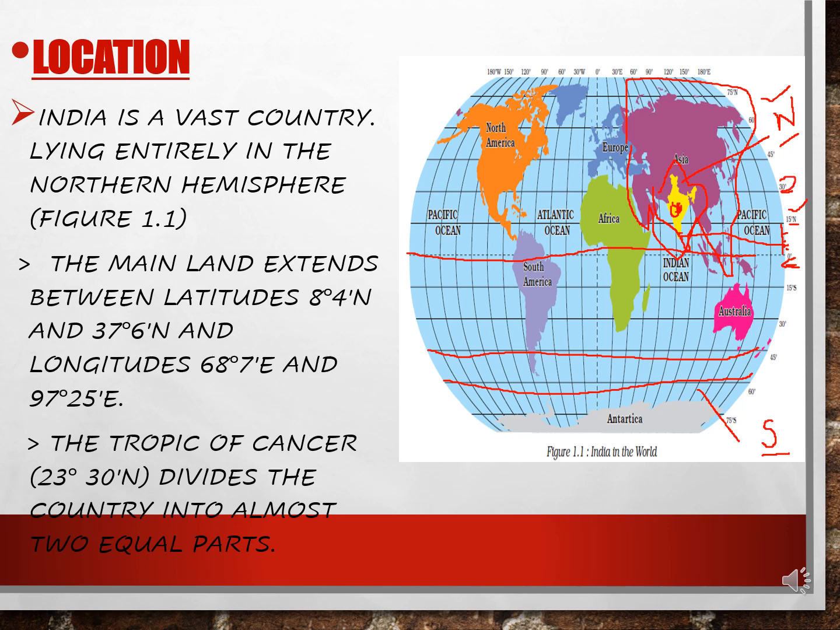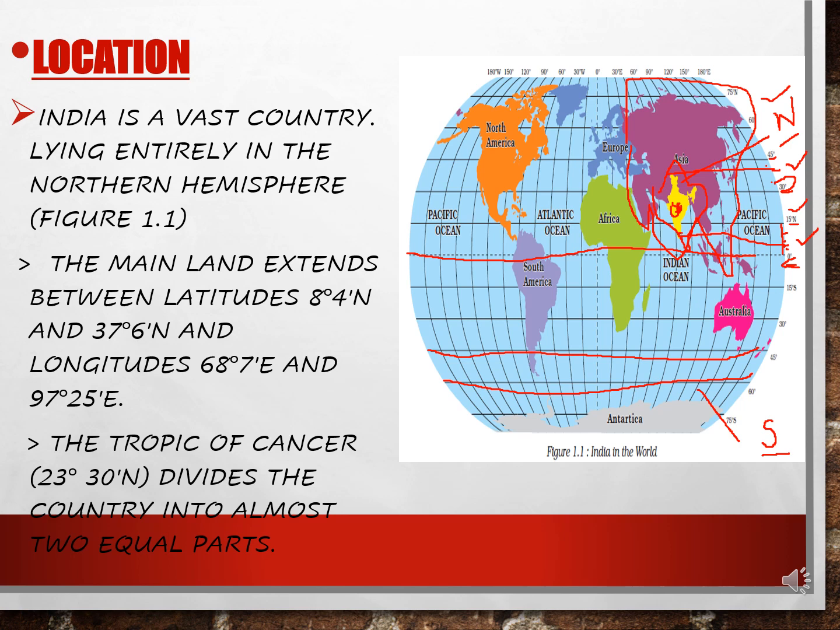See, this is 30. If you calculate, they have left the 15 degrees, and this is 45 degrees, right? So calculate 31 degrees, 32 degrees, 33 degrees like that, and somewhere here you reach until 37 degrees 6 minutes north. Clear? So India is located between 8 degrees 4 minutes north and 37 degrees 6 minutes north in the latitudes.